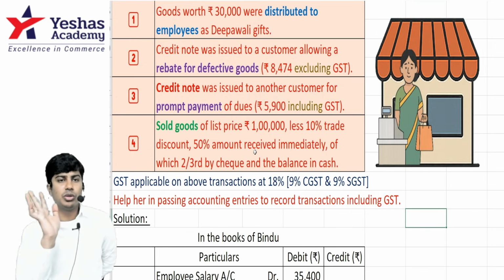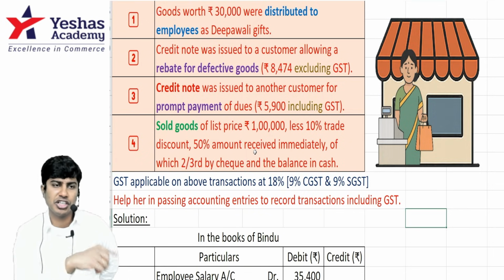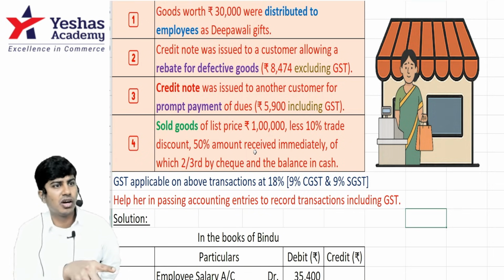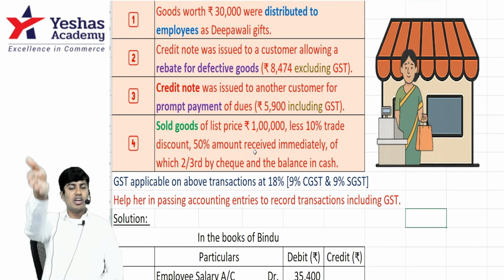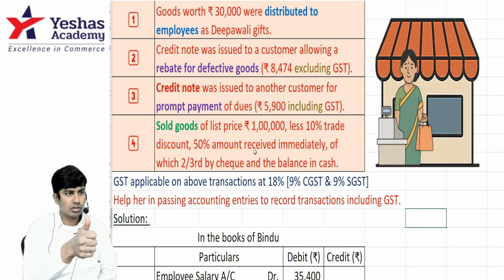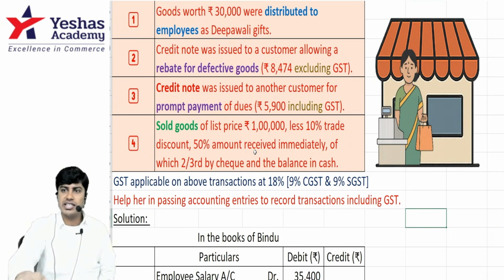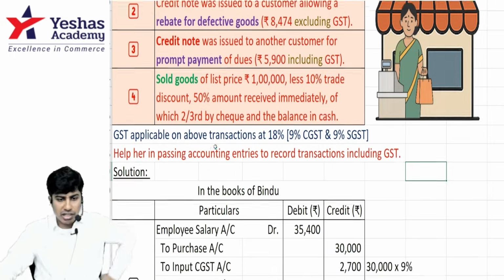Now I have a question for you. There is discount, there is GST. First discount and then GST, or first GST and then discount? First discount, then GST. Complete writing the sales entry. Then you write the receipt of cash entry. Is it okay? Say something.